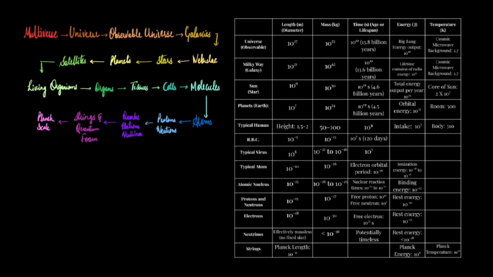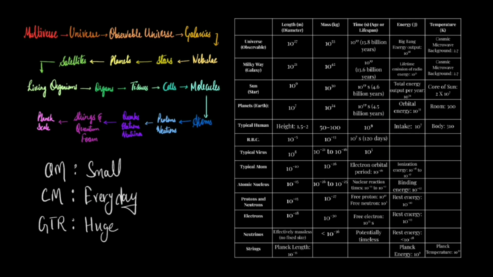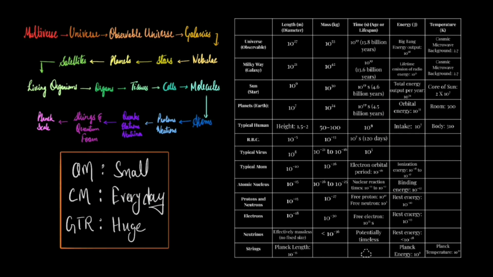Recognizing these scales is crucial for physics. It highlights the domains where different physical laws dominate: quantum mechanics for the very small, general relativity for very massive and large-scale structures, and classical mechanics for much of our everyday world. The existence of the Planck scale hints at an even deeper layer of reality where these descriptions must ultimately merge. Studying these diverse scales reveals the extraordinary tapestry of the cosmos and our ongoing quest to understand its fundamental nature.